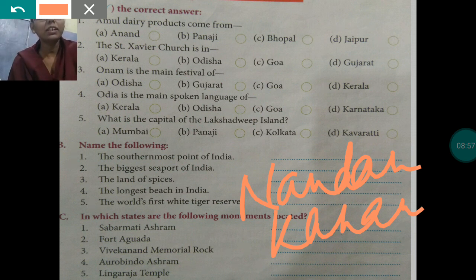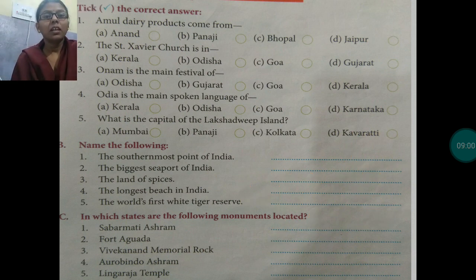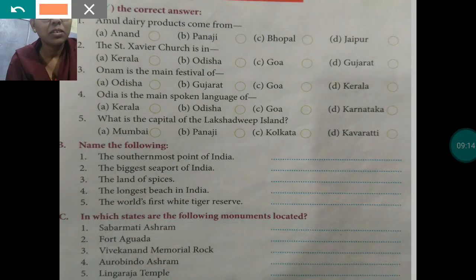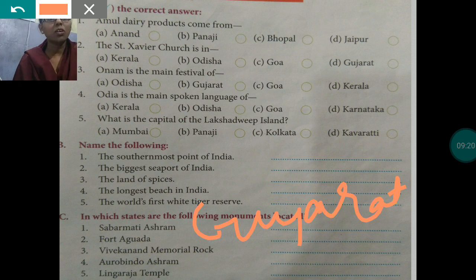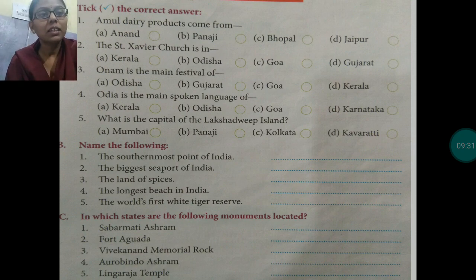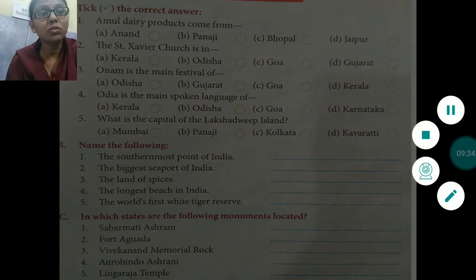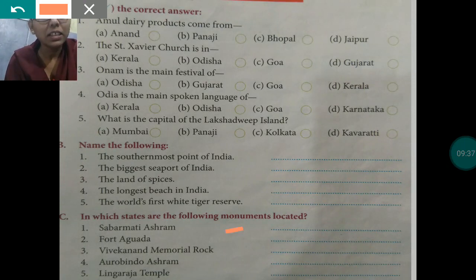Okay. Now let's move to question number C. In which states are the following monuments located? First one is Sabarmati Ashram. Sabarmati Ashram is associated with Mahatma Gandhi and it is in Gujarat. Second one is Fort Aguada. Fort Aguada is a famous fort of Goa. Third one is Vivekanand Memorial Rock. Vivekanand Memorial Rock is in Tamil Nadu. Okay, it is related to Swami Vivekanand and it is in Tamil Nadu.